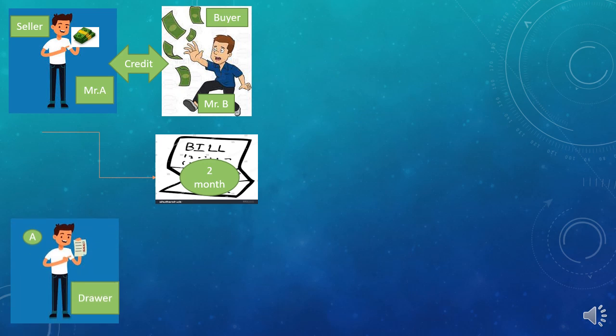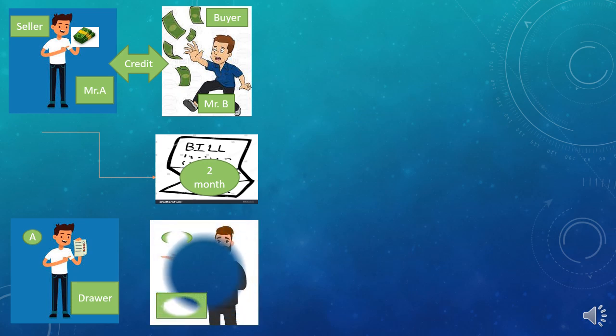After making the bill, Mr. A will be called the drawer, and after accepting that bill, since he has taken the loan from Mr. A, the buyer will sign the bill and he will become the drawee.